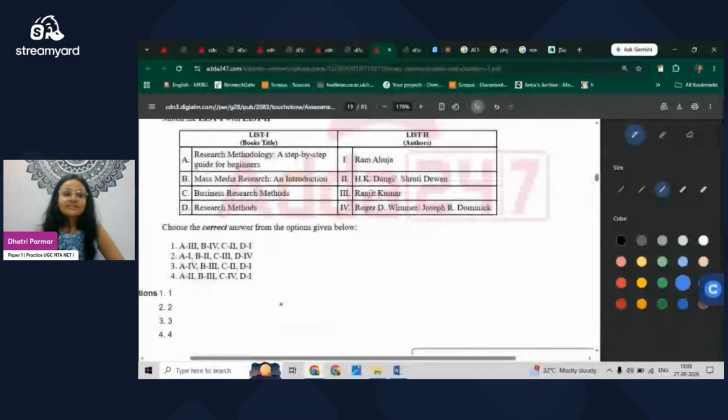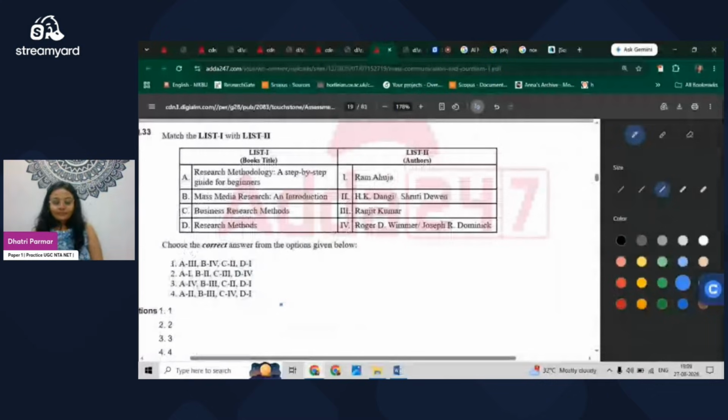Moving to the next question, and this is also a very interesting question. This is the first question I have seen so far in paper one about books and their authors. Okay, so we have Research Methodology: A Step-by-Step Guide for Beginners, written by Ranjit Kumar.